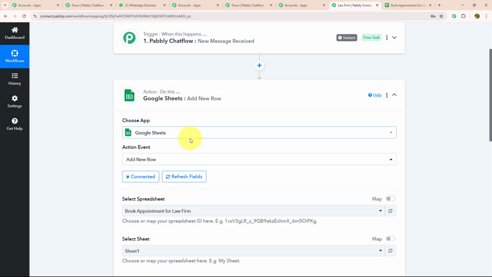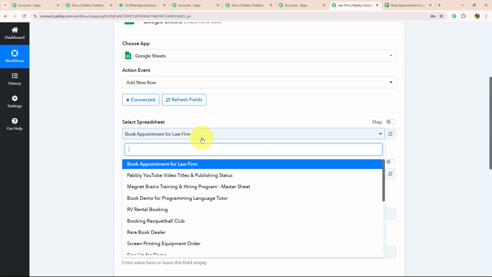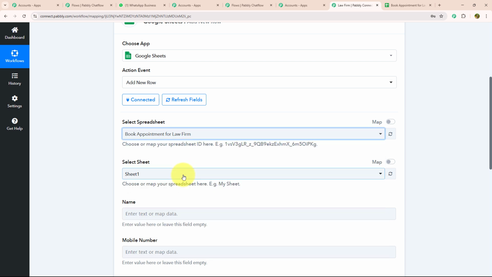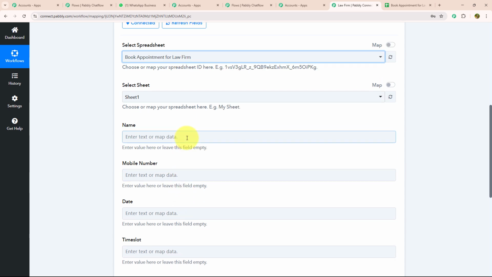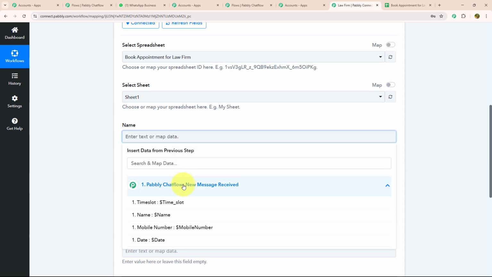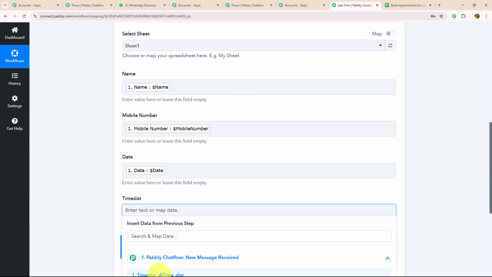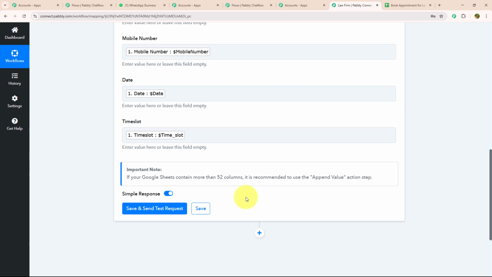As you can see, my connection is successfully made. I'm going to select my spreadsheet in which I want to fill my data. As I want to fill my data on booking appointment for law firm, I will select that. And after that I'm going to name every single detail like name, mobile number, date and time slot. Mapping will help to automatically fill your data to your Google Sheet without any manual effort as soon as your customer enters it on WhatsApp.